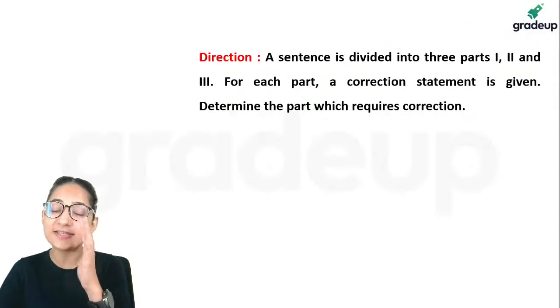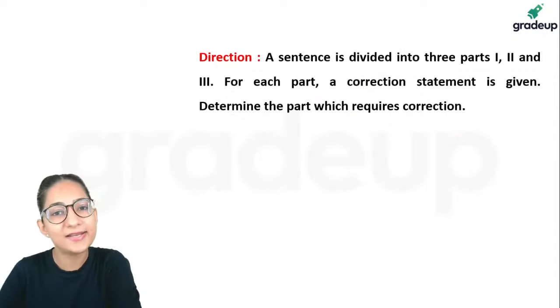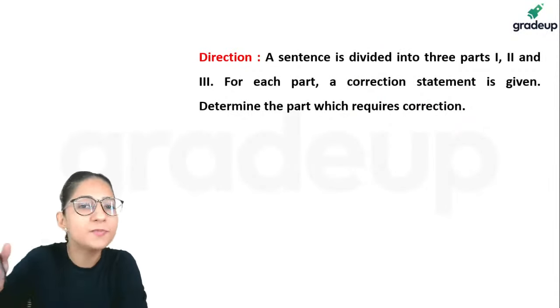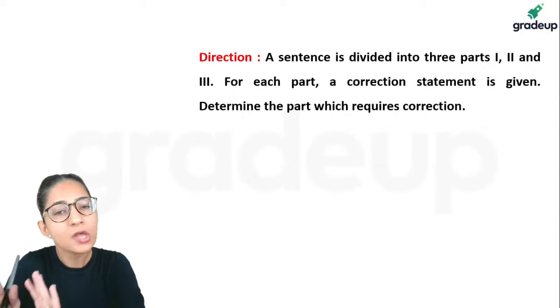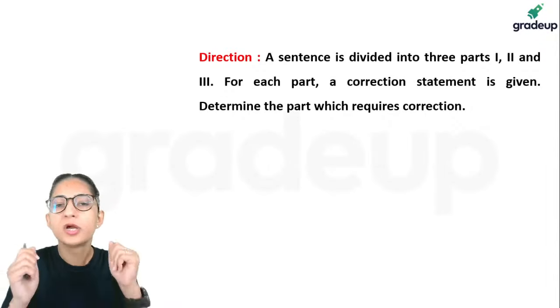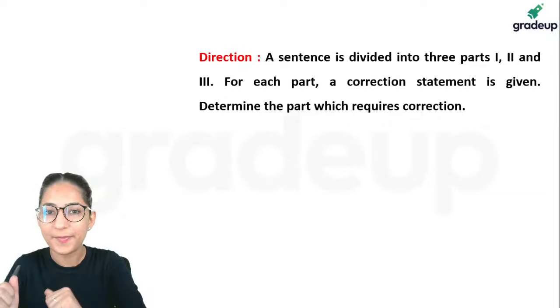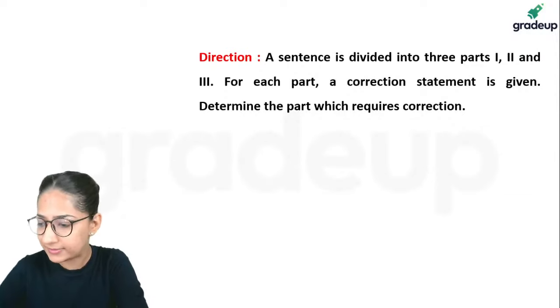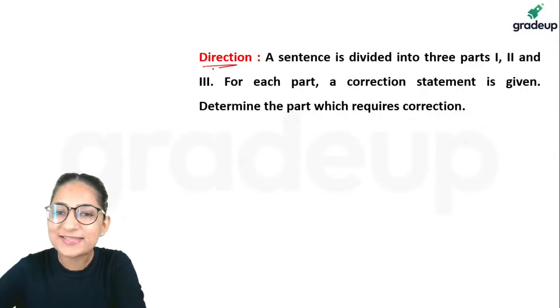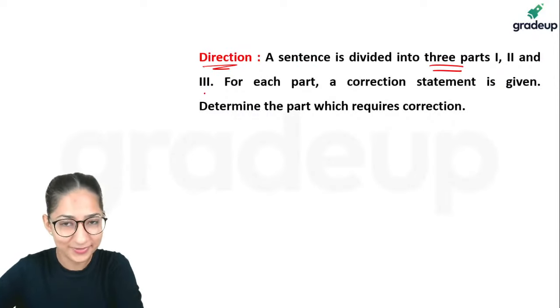The idea was I wanted to bring different types of questions to you, so that you have a very good idea about what to expect, how much to prepare, and how to approach a particular question. Okay? So the directions are here. Sentence is divided into 3 parts, 1, 2 and 3. For each part, a correction statement is given.